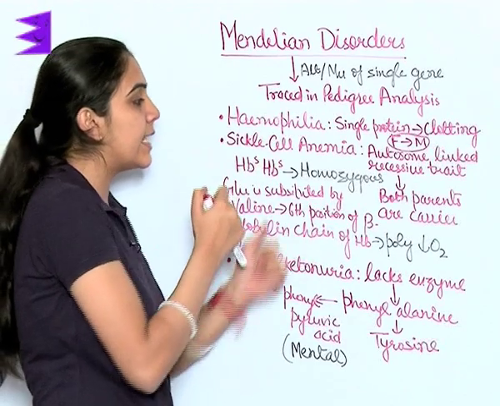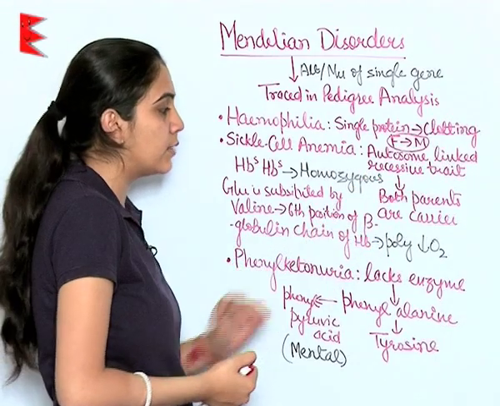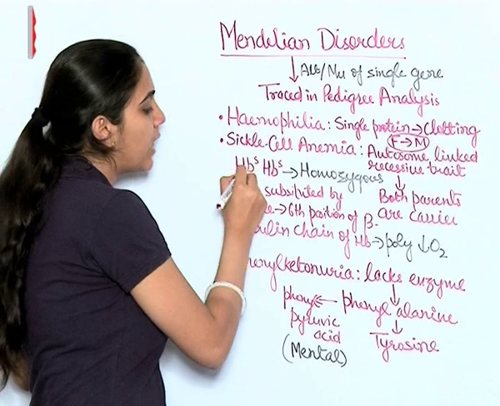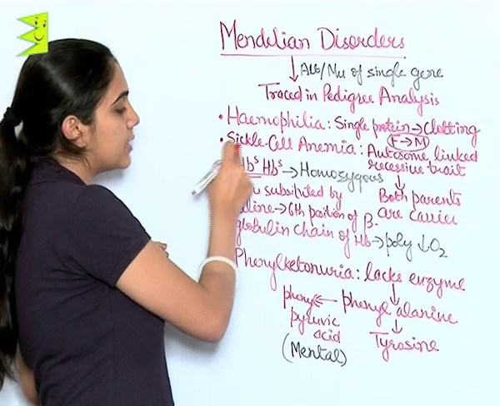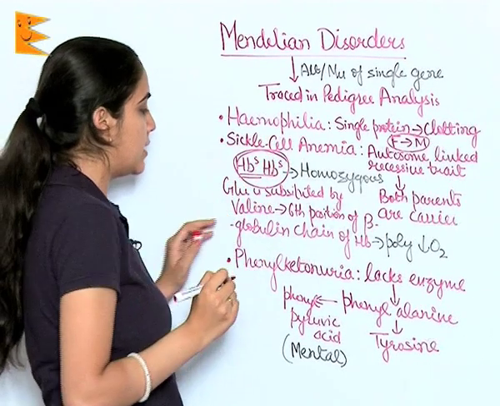Next is sickle cell anemia. It is an autosome linked recessive trait disorder in which both the parents are carriers. The phenotype of the disease is seen in case of homozygous nature of chromosomes, that is, this should be present.